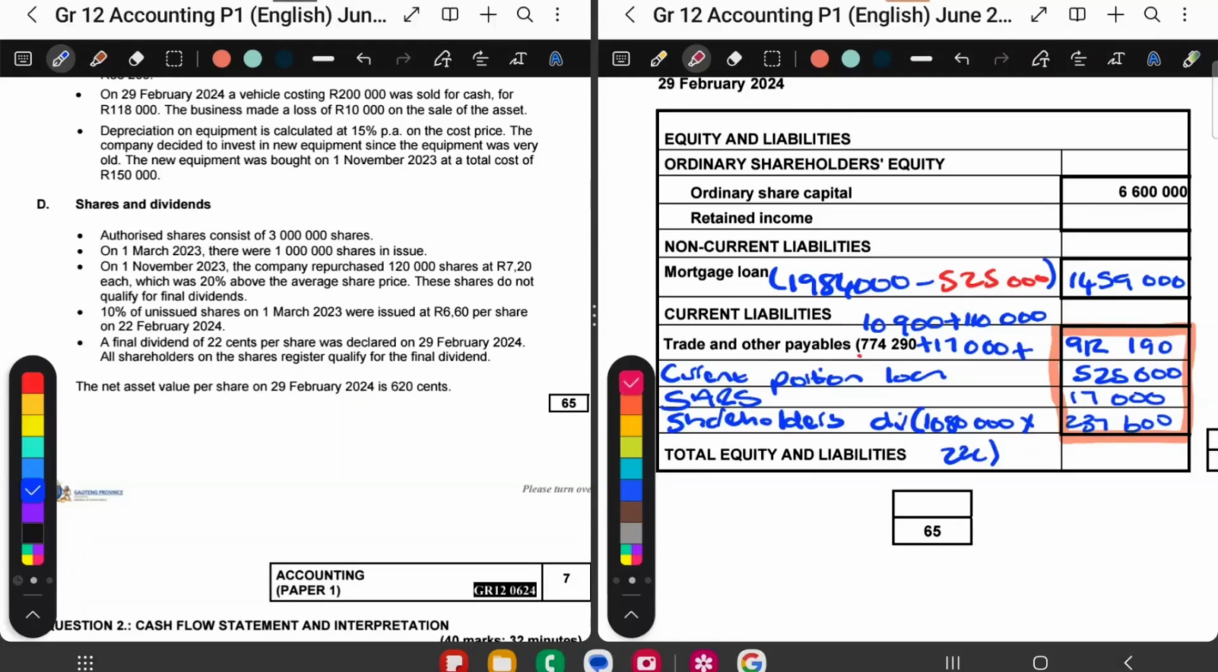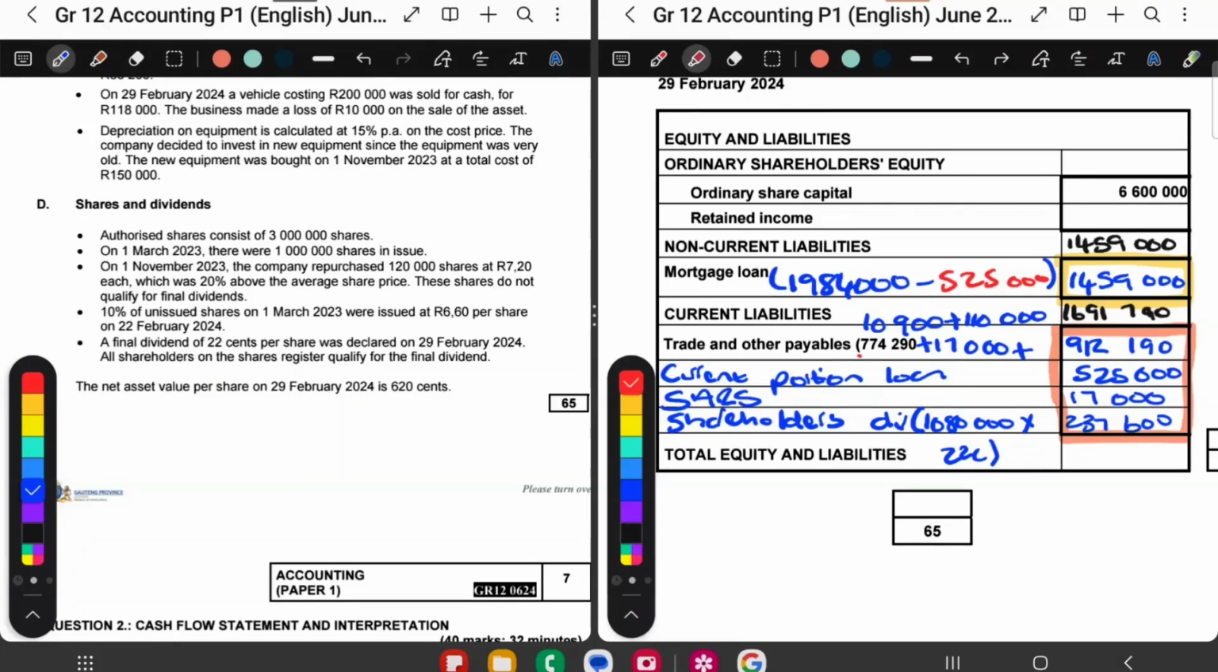And when I add up all those amounts, I get 1,691,790. Okay. Then for my non-current liabilities, there's only one thing I must add up and it's the mortgage loan over here. I just rewrite that amount and I get 1,459,000. And then I have some missing amounts.